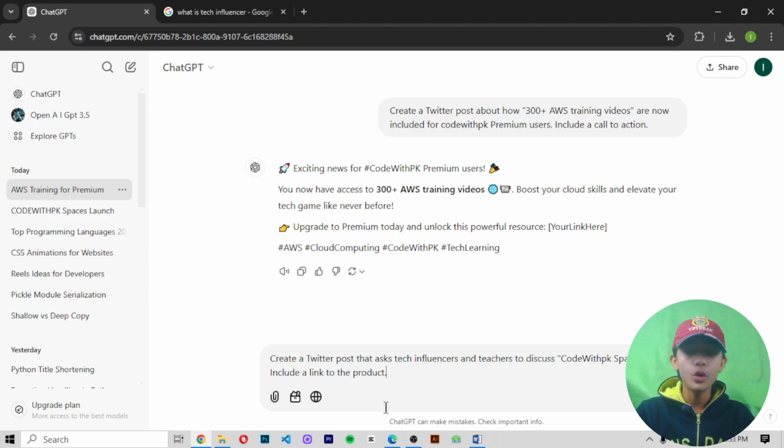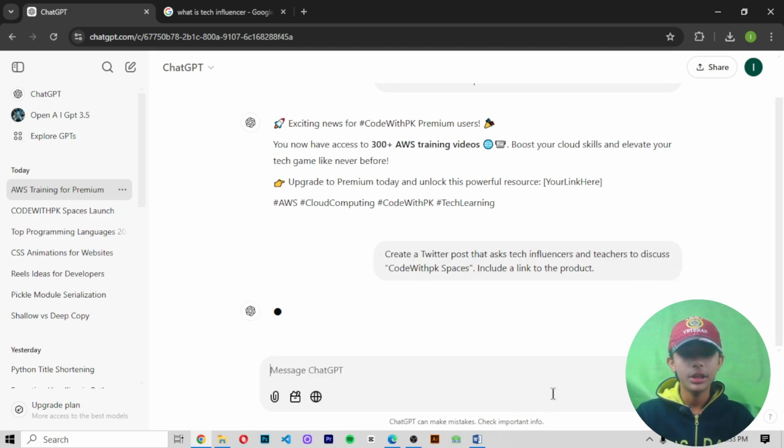To discuss code with PK, here you give your own spaces. I give the Code with PK spaces and include a link to a product. So this is the type of prompt, let me write it. So let's see the output of it.